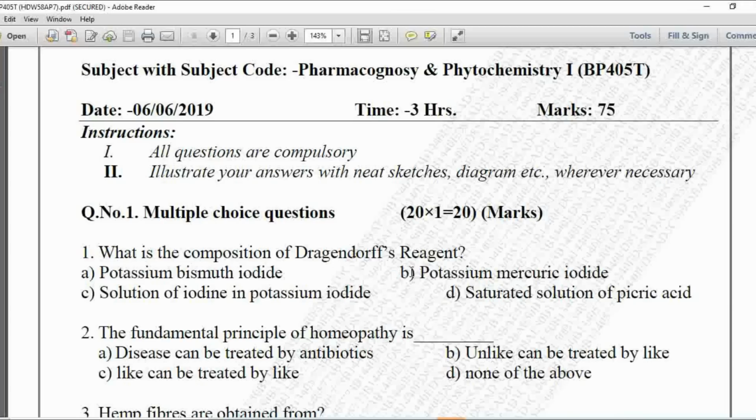What is the composition of Dragendorff's reagent? Option A is potassium bismuth iodide, B potassium mercuric iodide, C solution of iodine in potassium iodide, D saturated solution of picric acid. Here the composition of Dragendorff's reagent is potassium bismuth iodide, so option A is correct.